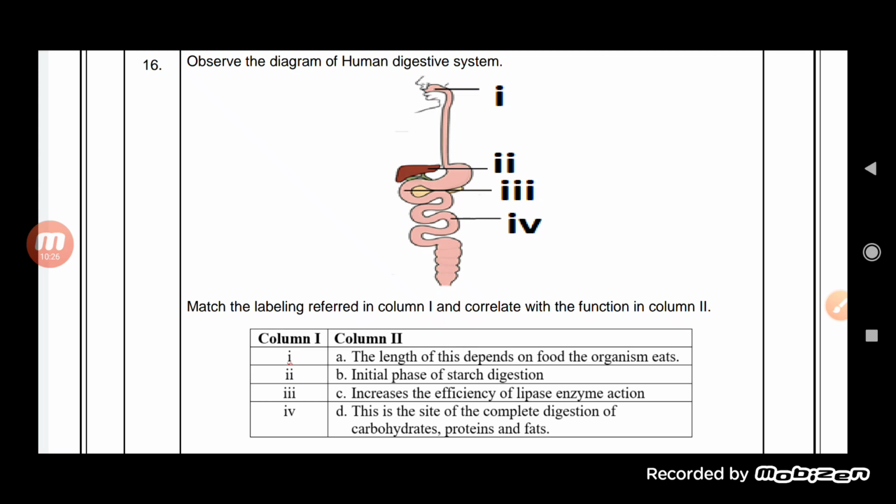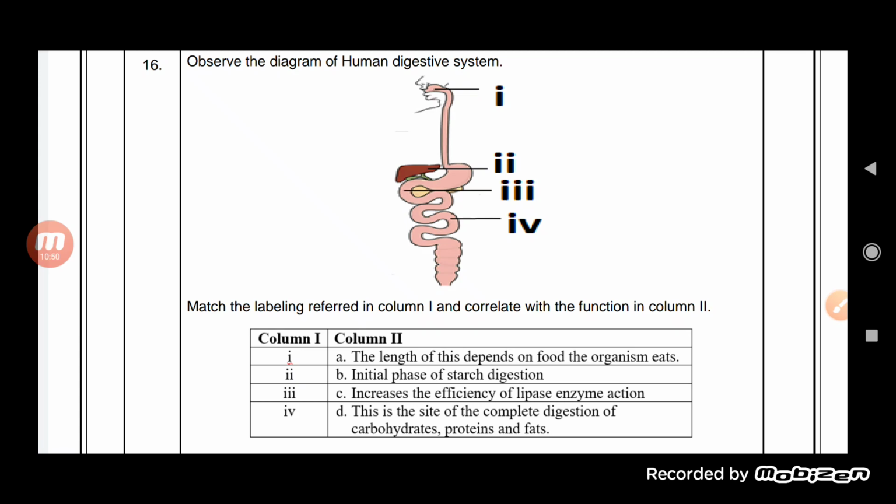We have to match it. So first one is what, students? Initial phase of the starch digestion. So first will be B. B will be the correct for the first. Second one, increase the efficiency of a lipase enzyme action. Yes, because it consists of bile.